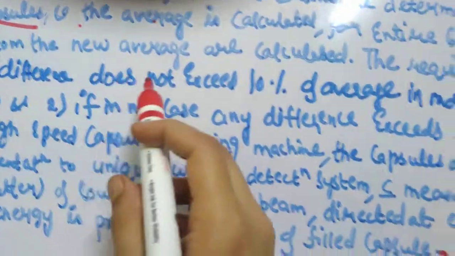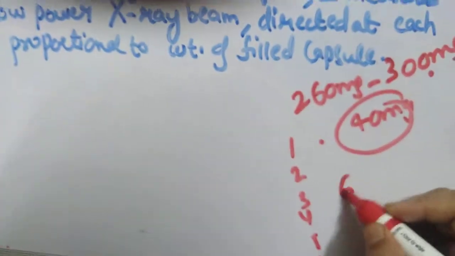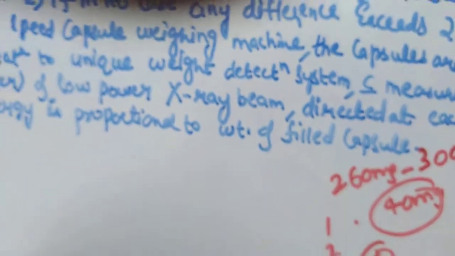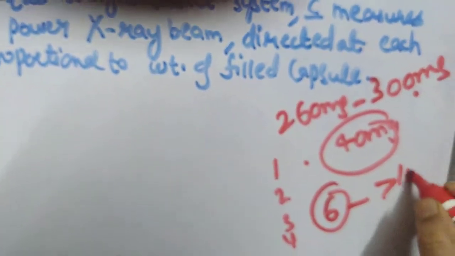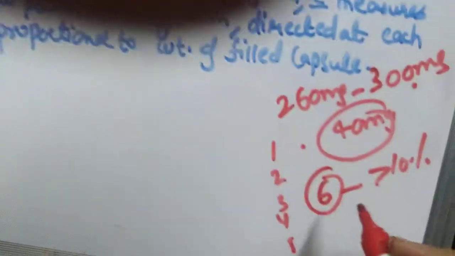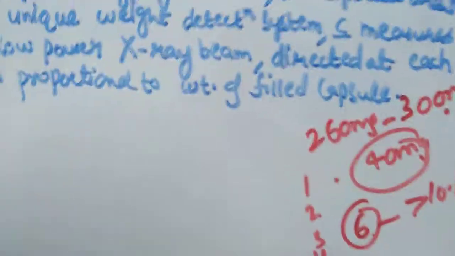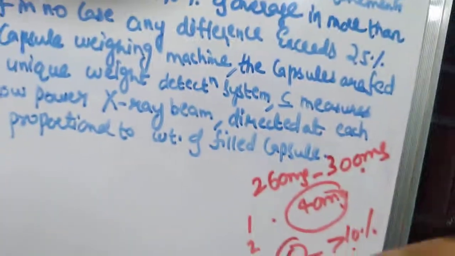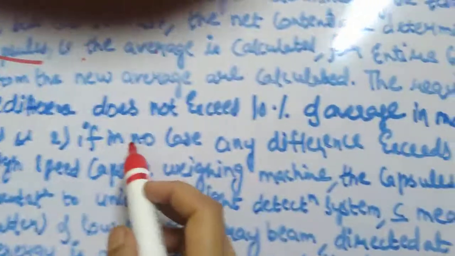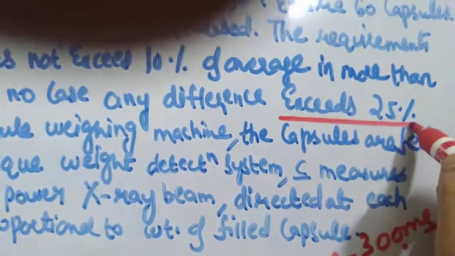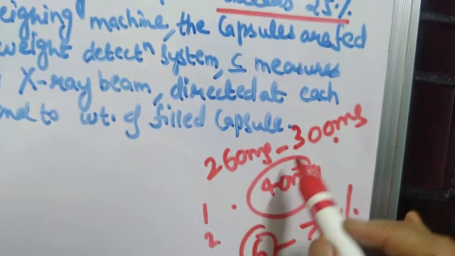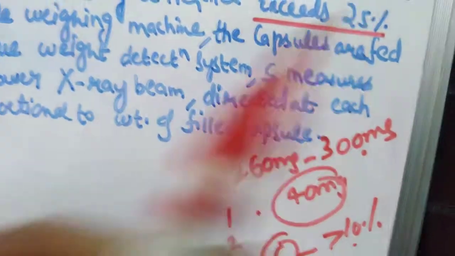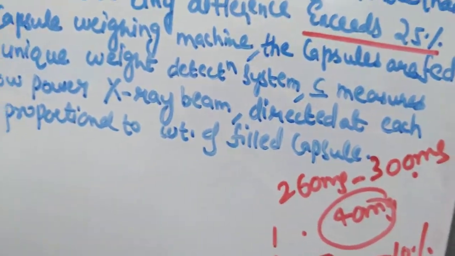Okay, and the requirements will be met if the difference does not exceed 10% of the average in more than 6. So out of 60 capsules, in 6 capsules, the difference should not exceed 10%. Similar to here, the difference should not exceed 10% in 2 capsules. Here, it should not exceed in more than 6 capsules. That means 6 capsules can deviate by 10% of the average weight. And if in no case any difference exceeds 25%, the same here. No capsule should differ by more than 25% of the average weight.